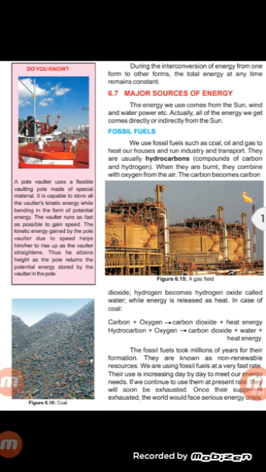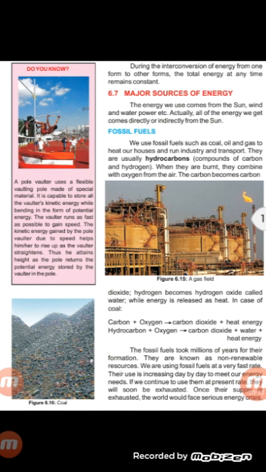So 6.7 is major sources of energy. The energy we use comes from the sun, wind and water power, etc. Actually, all of the energy we get comes directly or indirectly from the sun. First of all, we know that the sun is a major source of energy, and the energy that we use in our daily life comes from sources like sun, wind and water power, etc. So we can say that this energy comes directly or indirectly from the sun.